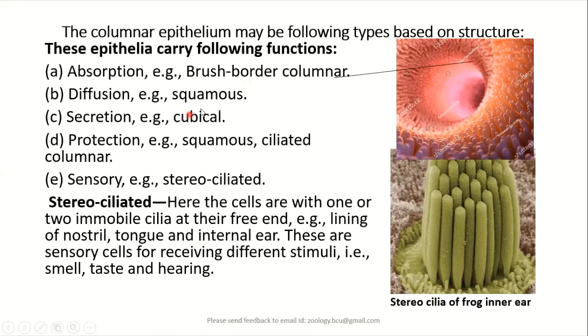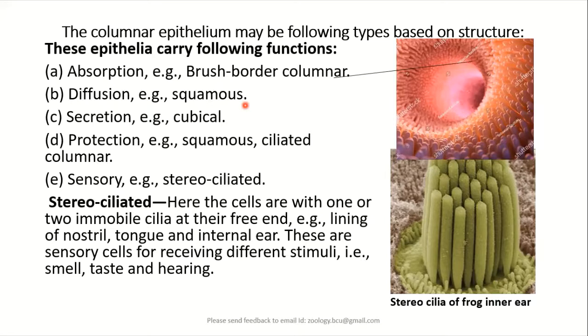Similarly, the squamous epithelium is called diffusion epithelium because squamous epithelium is usually found lining the tubules. So thereby it helps in the diffusion of materials across the tubules.